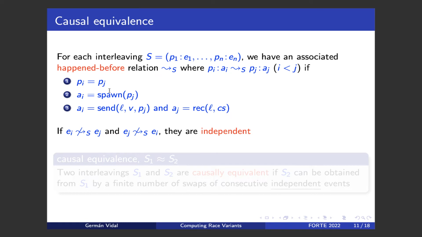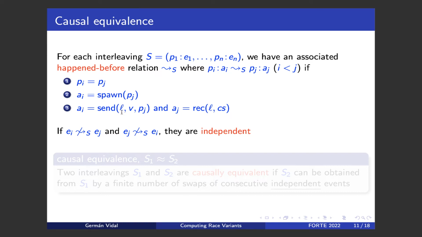The second condition, intuitively, means that the spawning of a given process, Pj, must happen before any action performed by this process, right? And the last one says that the sending of a message must happen before the receiving of the same message, okay?